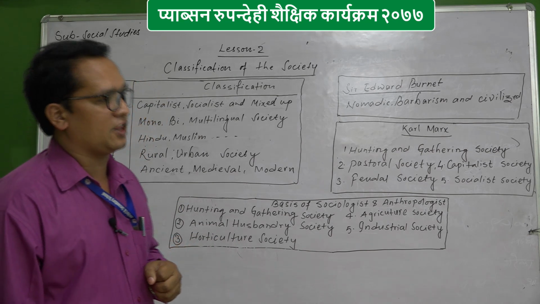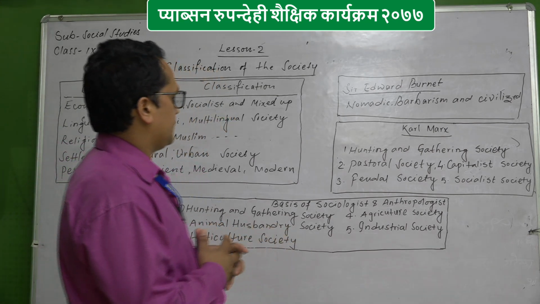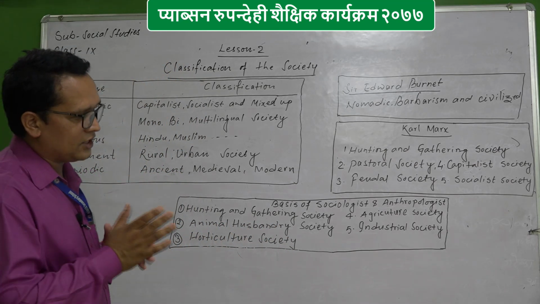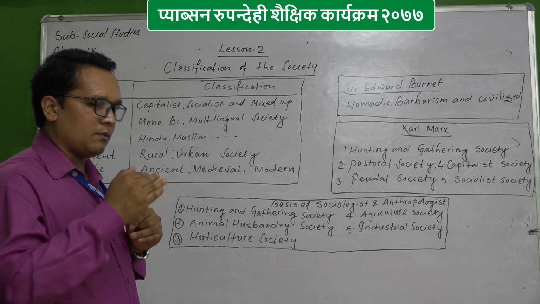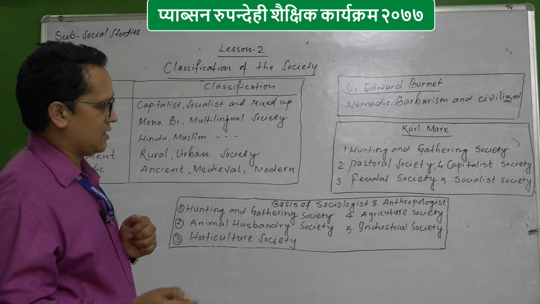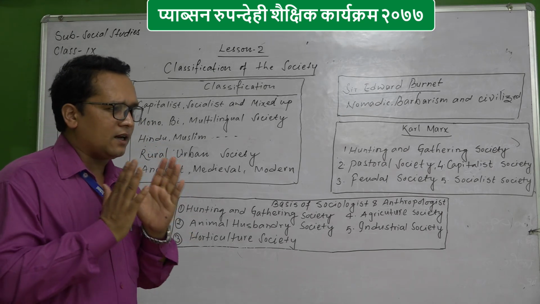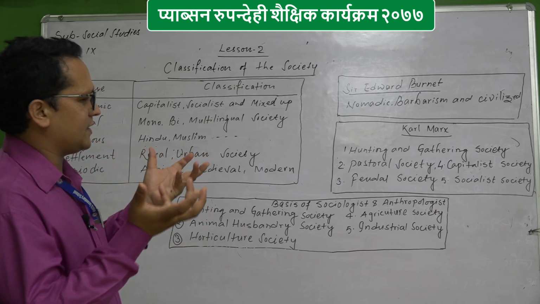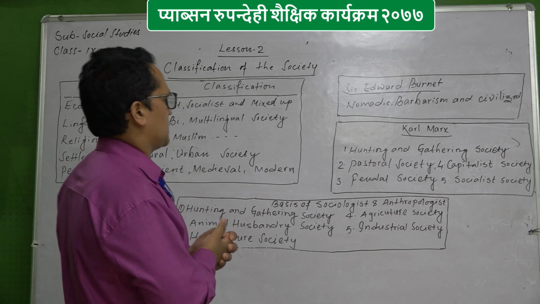All the societies are in continuous flow, being developed from one step to another, but the angle of observing is different for different people.